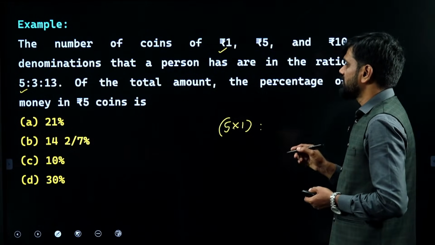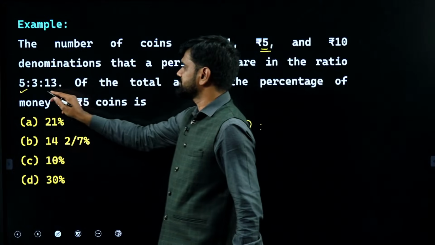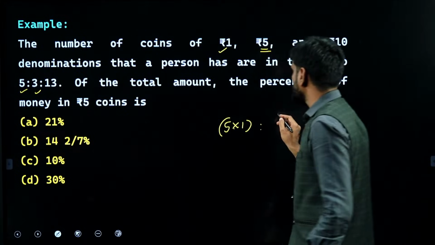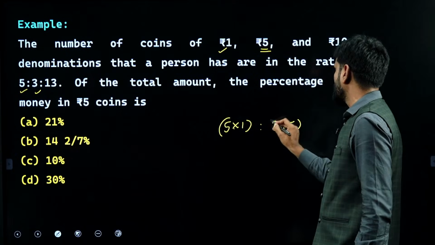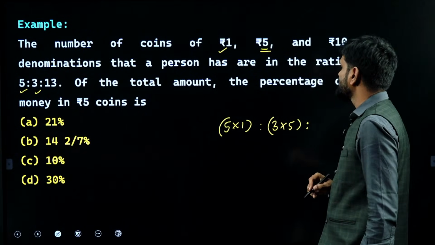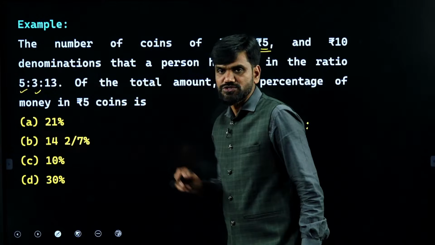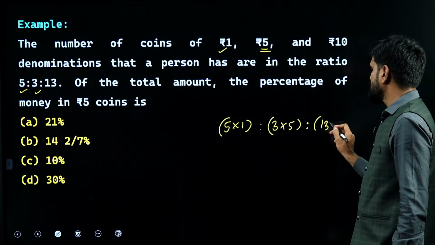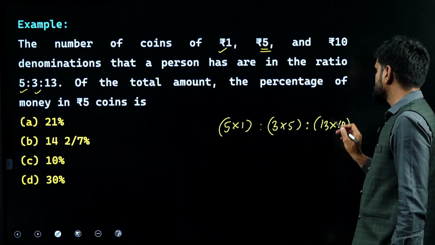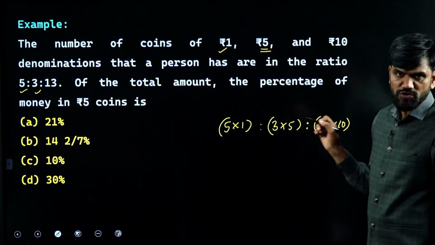The amount I have in the form of 5 rupee coins: number of coins are 3. So there are 3 coins of 5 rupees each. Coming to 10 rupee denominations, there are 13 coins, the worth of each coin is 10 rupees. This gives you the ratio of the amounts in the form of each coin.